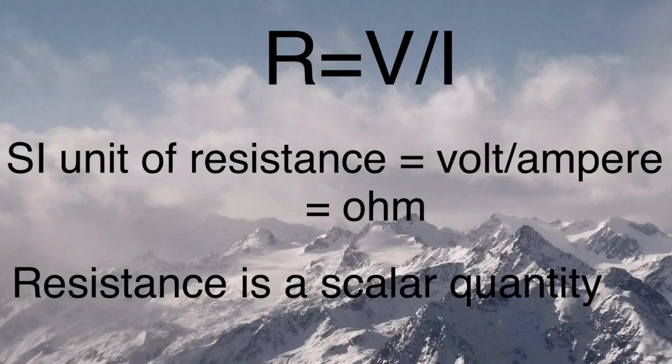Unit of resistance. We know that R is equal to V upon I. SI unit of potential difference is volt. SI unit of current is ampere. So SI unit of resistance is volt per ampere, which is equal to ohm, denoted by the symbol omega.